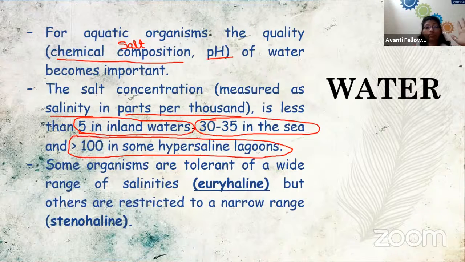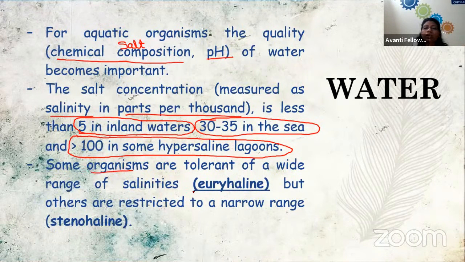You have studied geography, so a little bit of geography should be good. The Wular Lake is a highly saline lake, so its salinity is more than 100. Now we have different types of organisms depending on their capability to survive or tolerate the different salinity levels of the water.